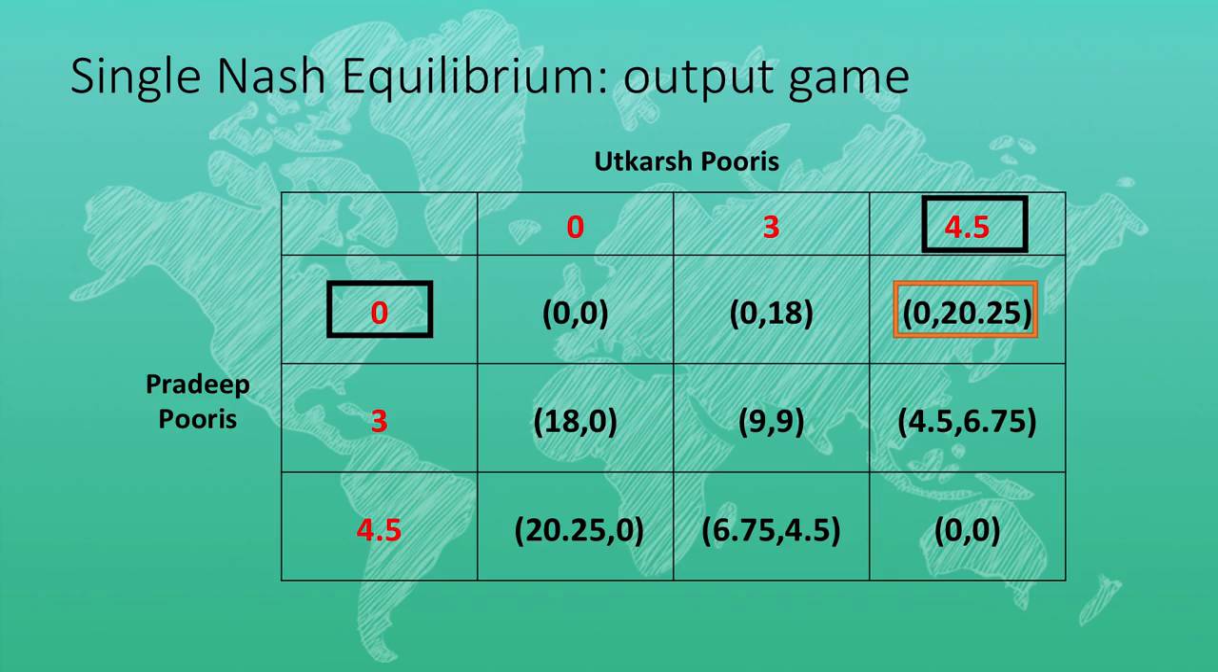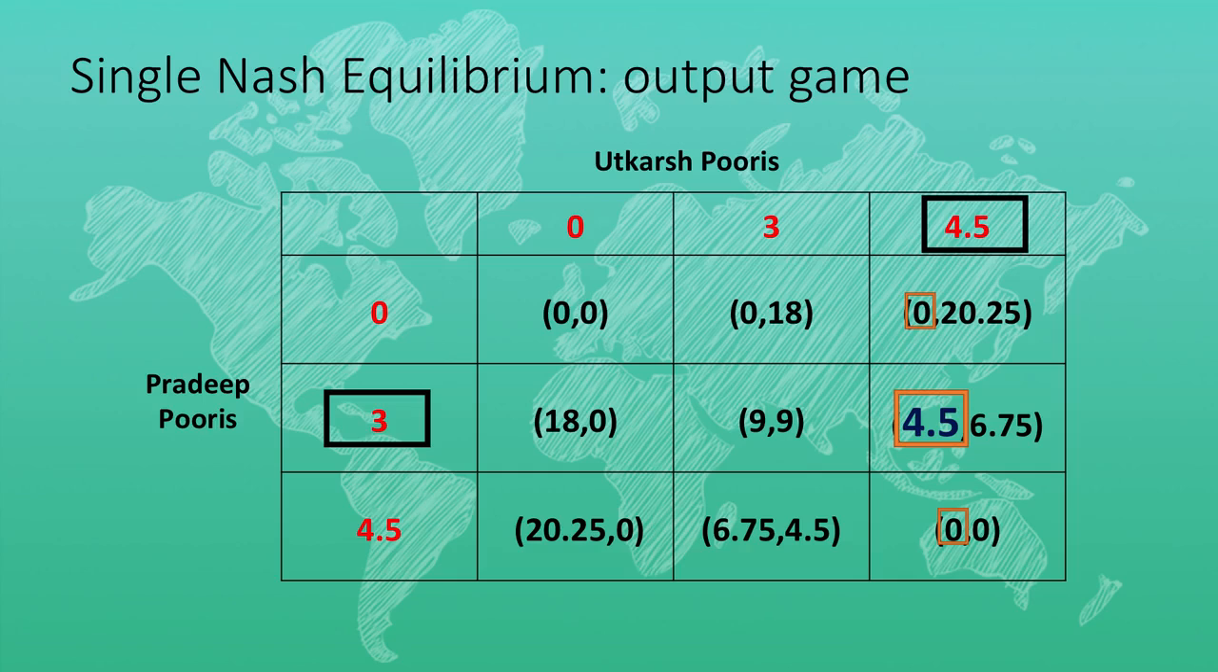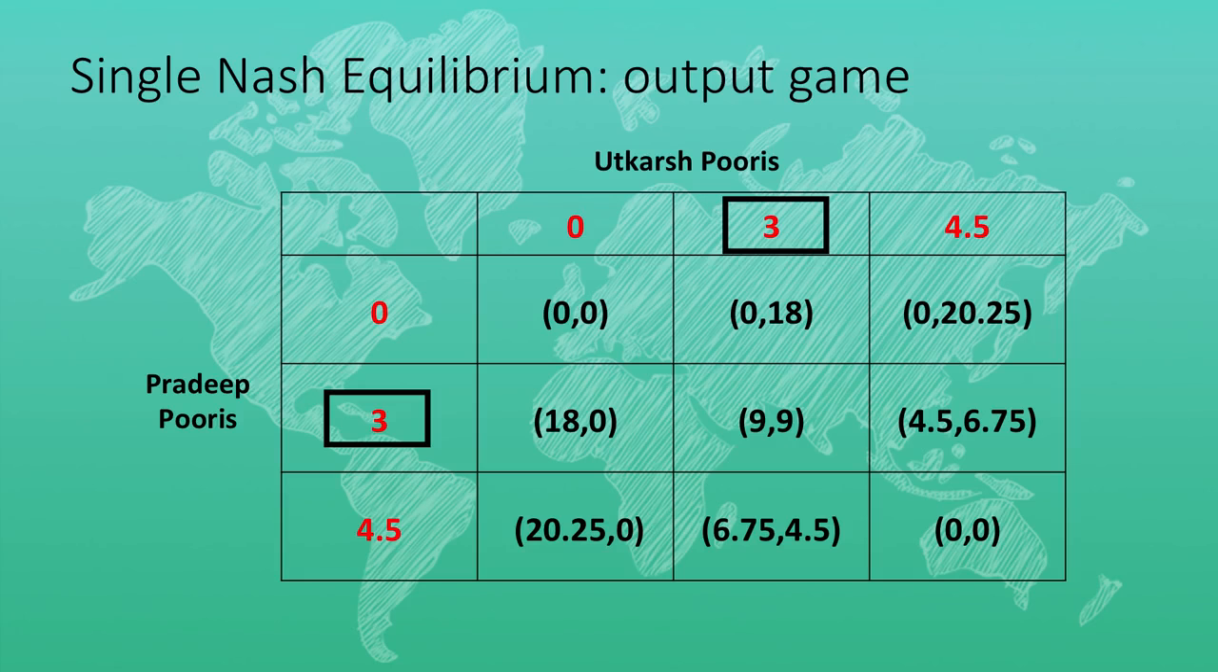How about 0 and 4.5? Can that be a Nash equilibrium then? Well, if Pradeep makes 0, then Utkarsh obviously would like to stay on at 4.5. But if Utkarsh makes 4.5, then Pradeep would rather be at 3 because that gives him his highest payoff. So, then again 0 and 4.5 is not a Nash equilibrium. And you can continue in this fashion, but let us zero in on the situation where both of them make 3